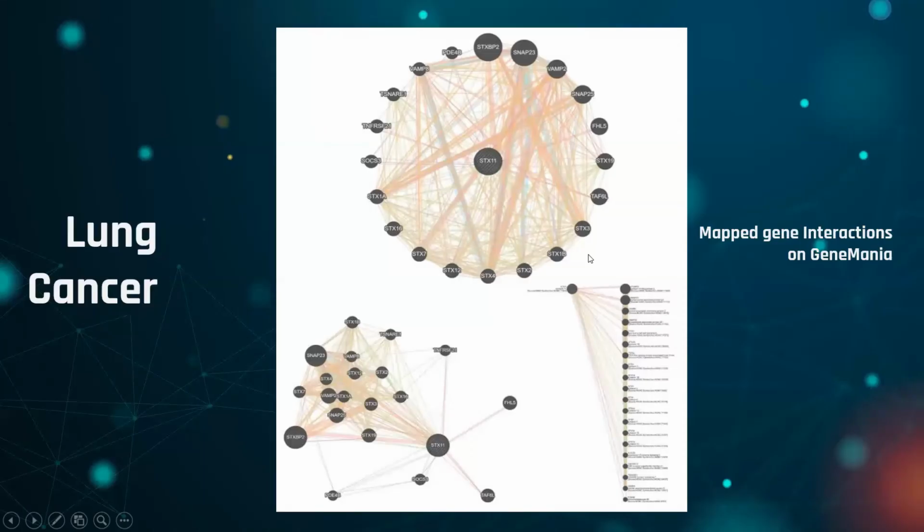Here we have mapped gene interactions on GeneMANIA. Here we have mapped STX11 with different genes. STX11 is clearly interacting the most with STXBP2 and then with SNAP23. So if any of these genes is affected, then STX11 will also be affected.